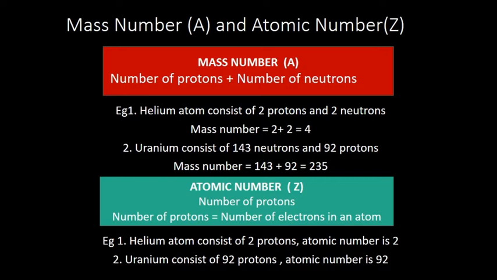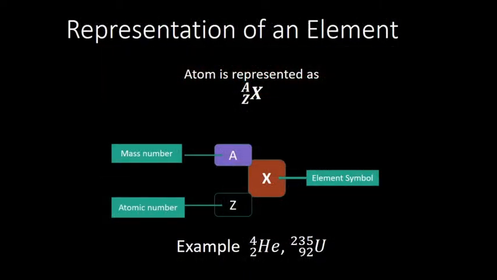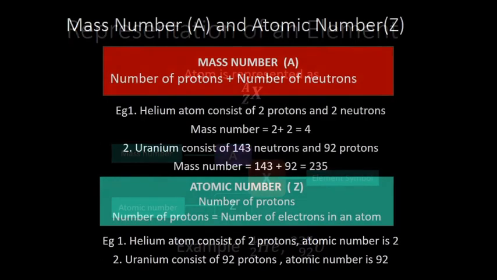Similarly atomic number: helium consists of 2 protons, so the atomic number is 2. Uranium consists of 92 protons, so the atomic number is 92. So we represent helium with mass number 4 and atomic number 2. In the case of uranium, we represent it as 235 and 92.